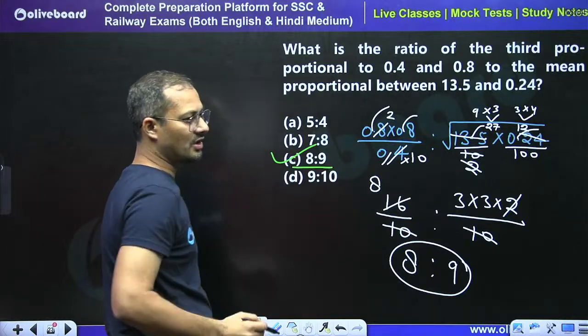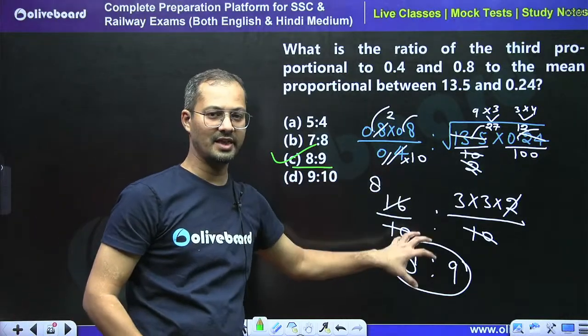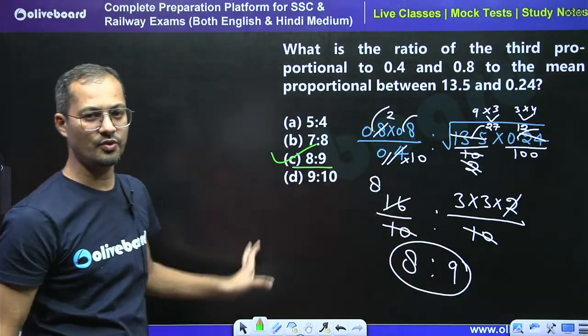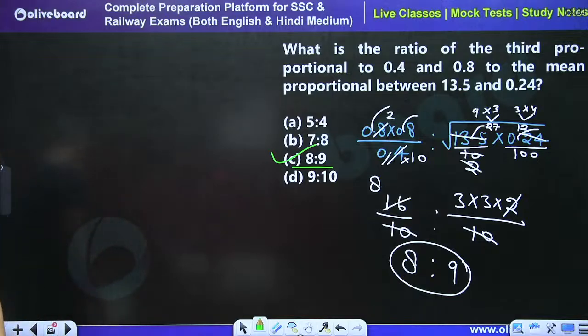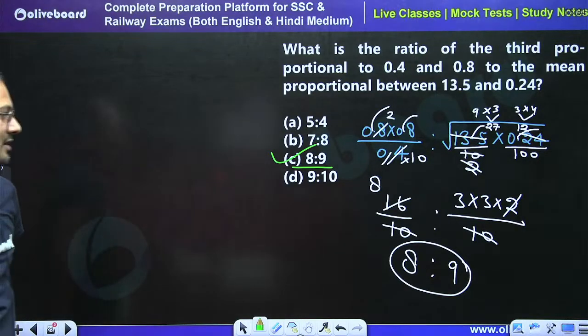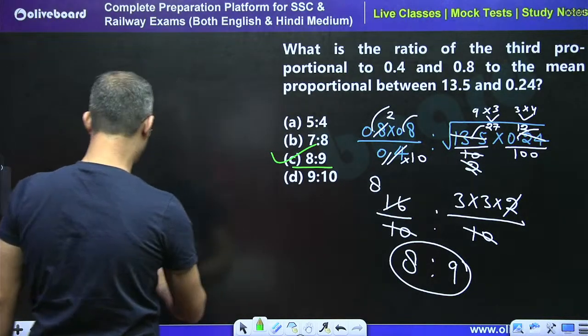If you know the concept, if you have a good grip over the calculation concept, with ease you can do it in just 5 to 10 seconds. Yes, you all are correct. 8:9 is the right answer. You all are very much correct.